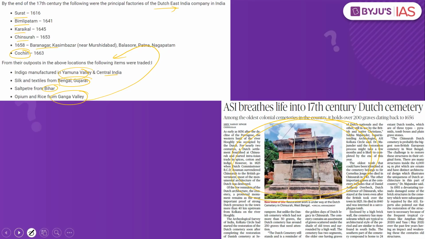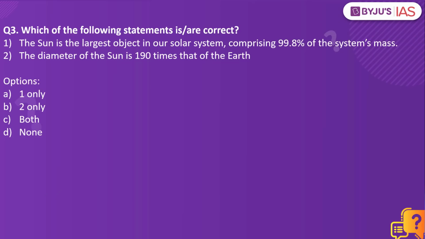Now let's look into the next practice question. Which of the following statements is or are correct? The sun is the largest object in our solar system, comprising 99.8% of the system's mass. The diameter of the sun is 190 times that of the earth. Which of the statements are correct? The answer to this is one only.